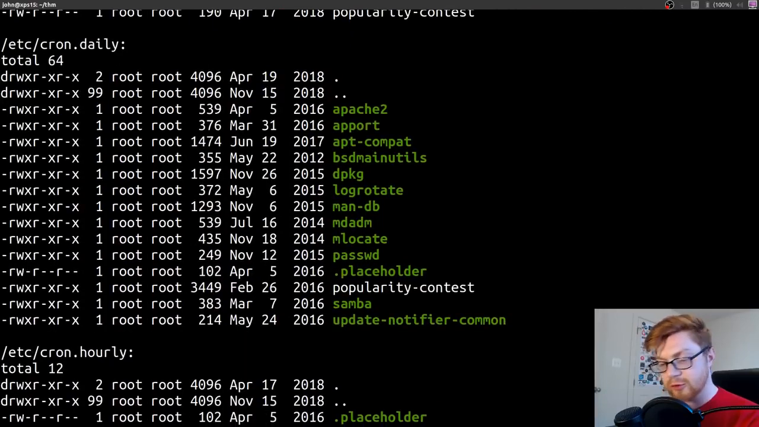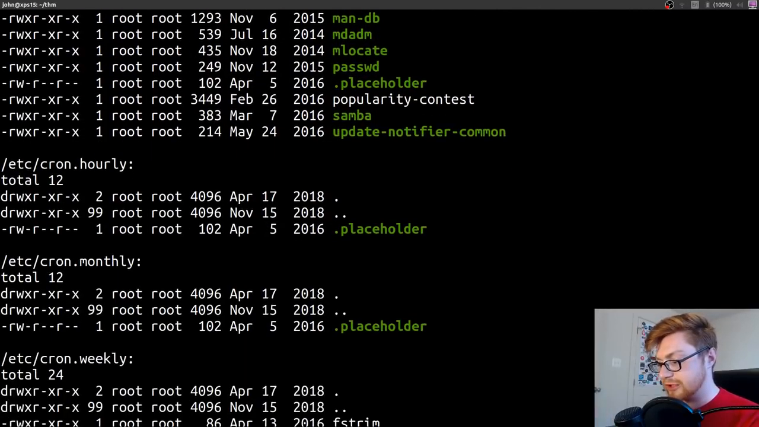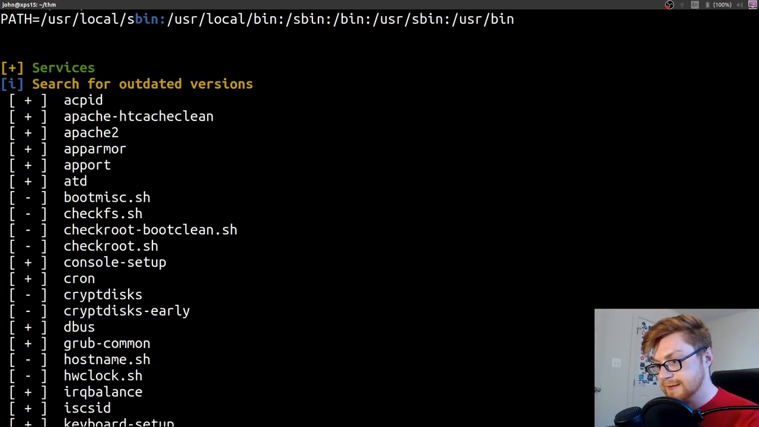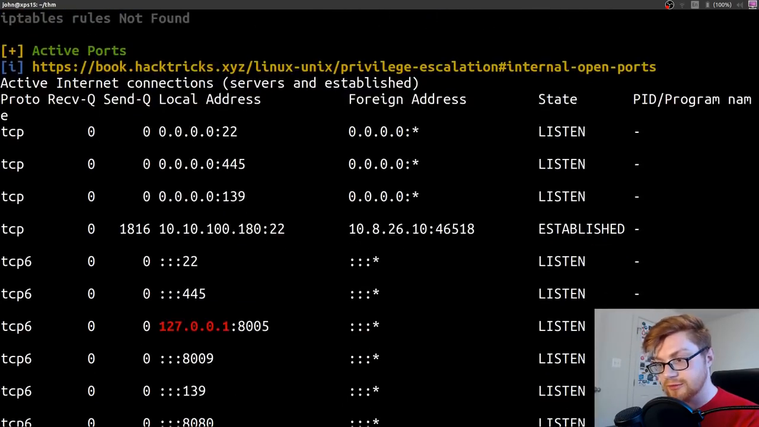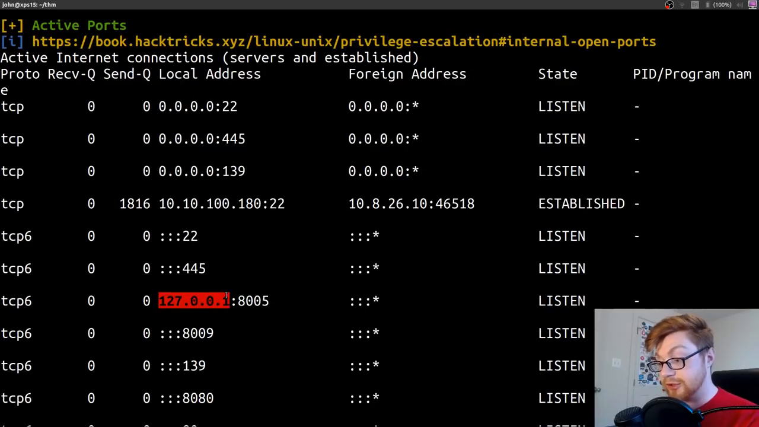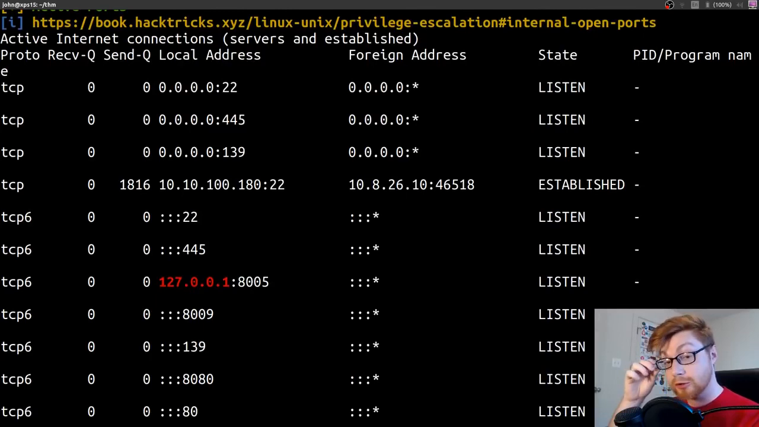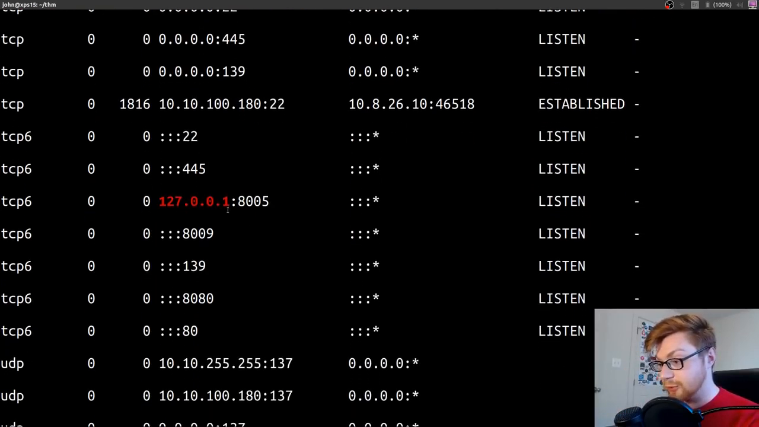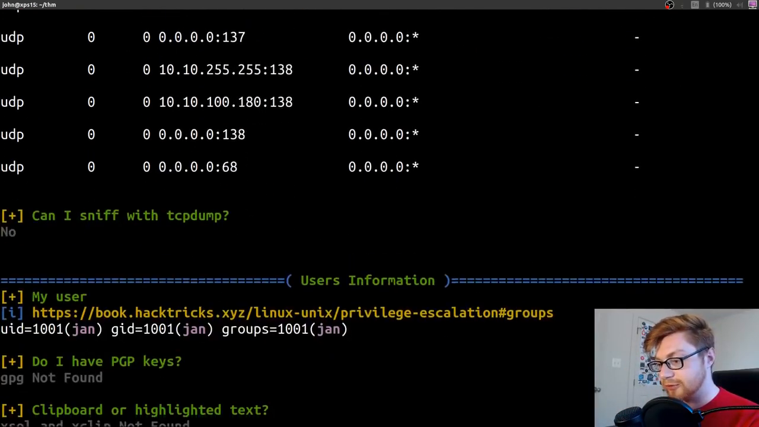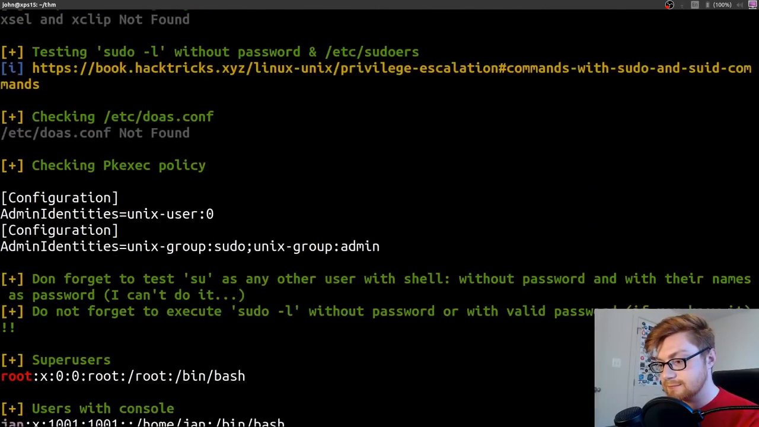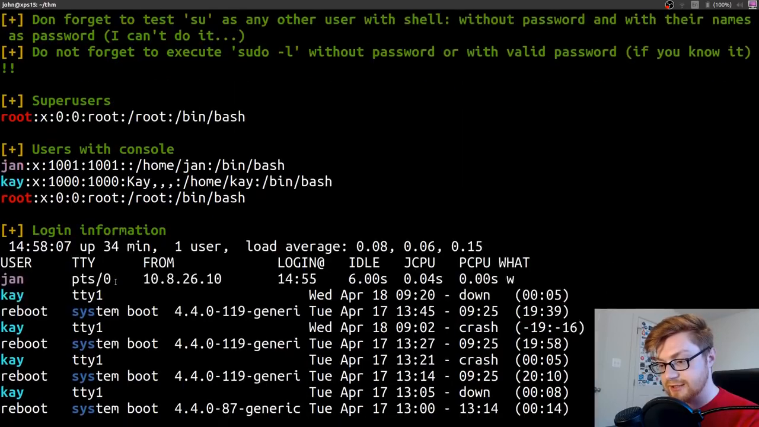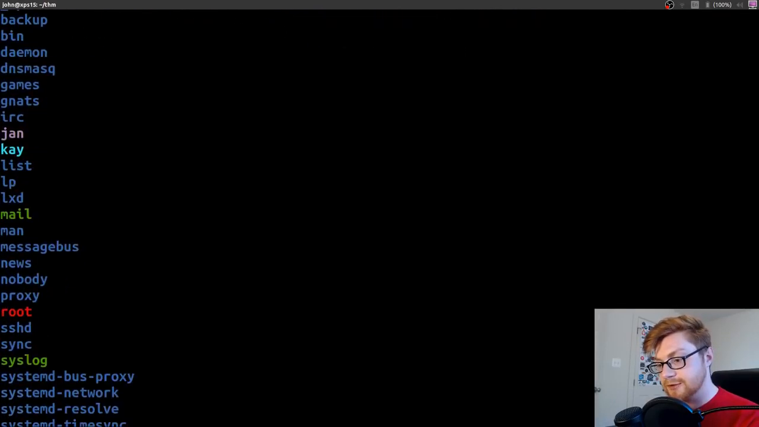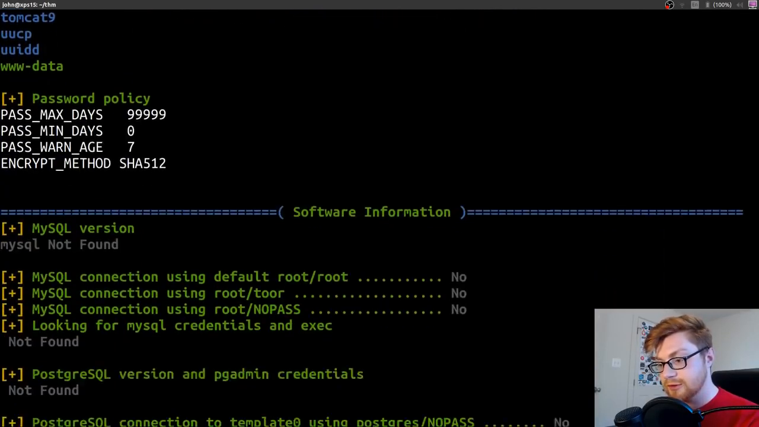I wonder if there are other local services or open ports only locally to this machine. Services. Oh, there we go. Yeah, in the active ports, you can see we only have one thing listening locally, and that's noted in red for us here. Hey, here's a local loopback address only port that we could access, 8005. We could explore that. Superusers is root, obviously. Users with console, so Jan and K, which we found. All users, Jan and K and root.